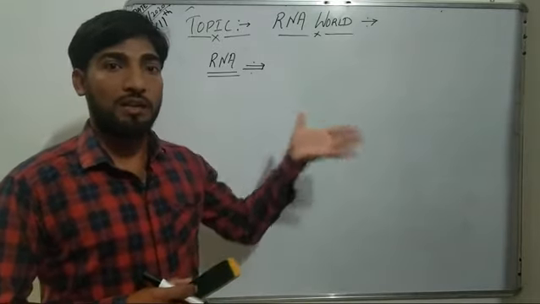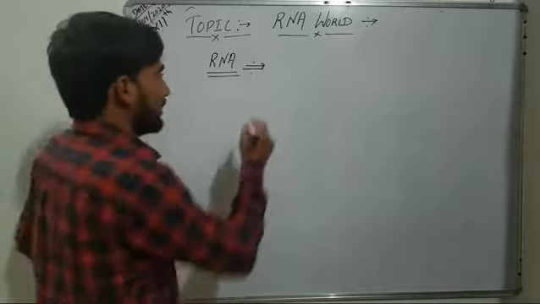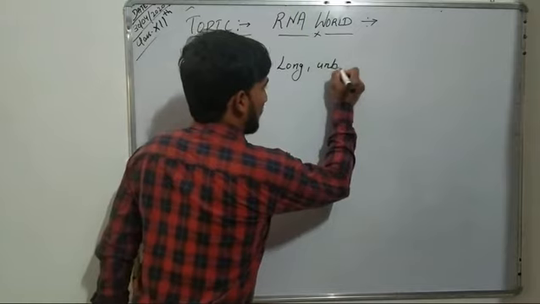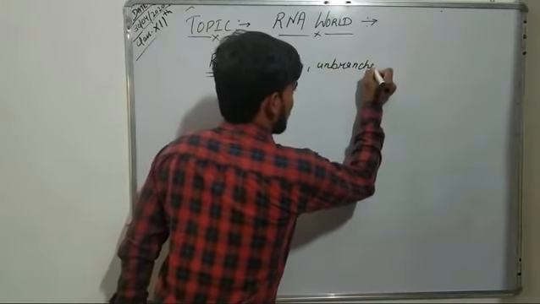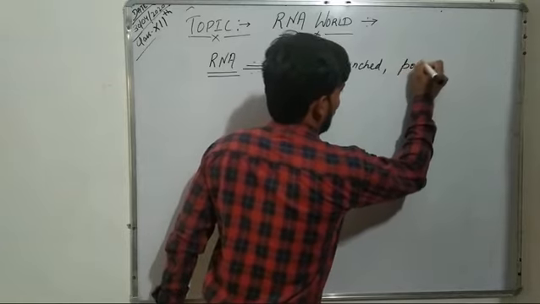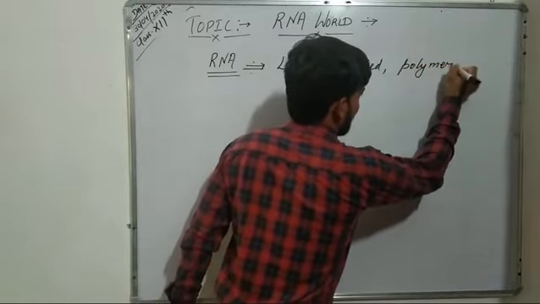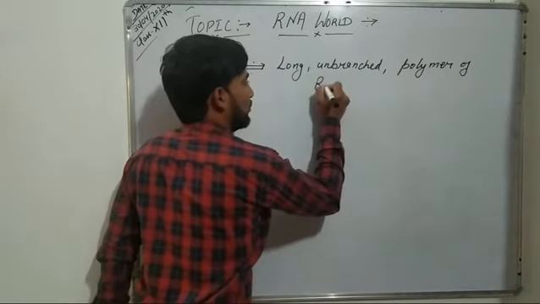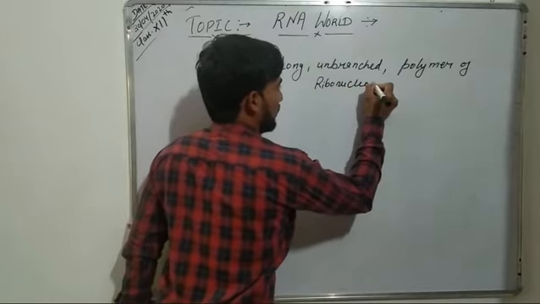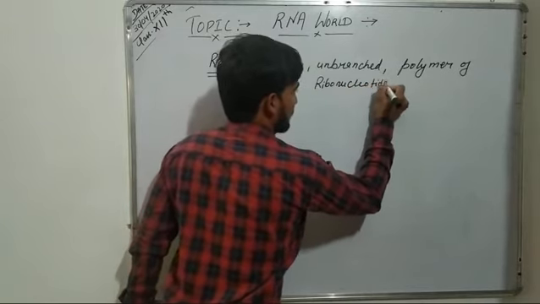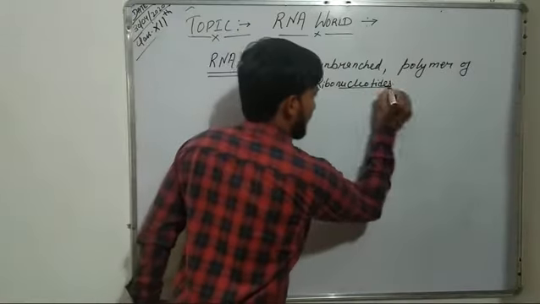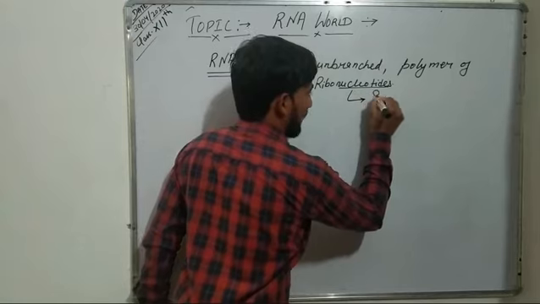So what is this RNA basically? RNA is a long, unbranched polymer of ribonucleotides. Now, in case of RNA, these nucleotides consist of a pentose sugar,